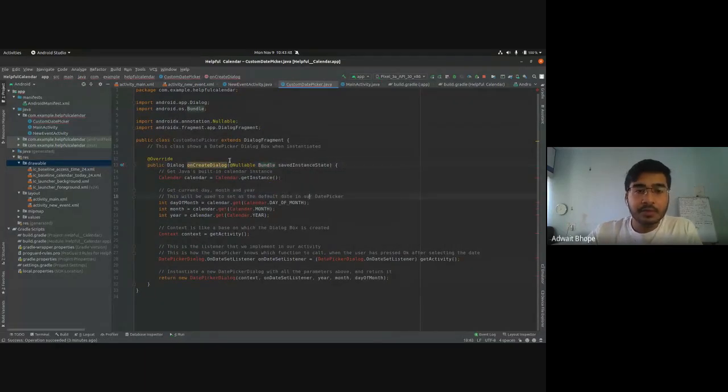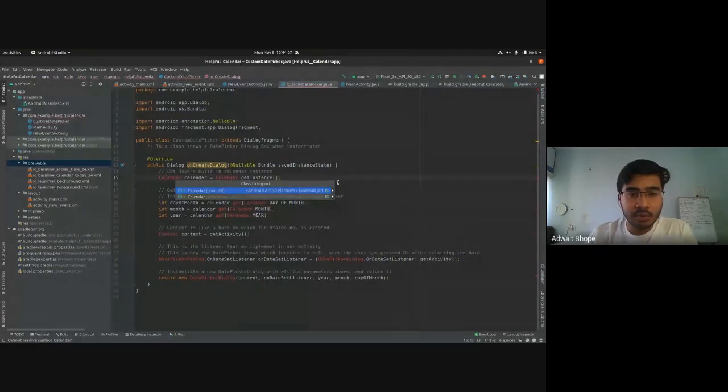Okay, so this function onCreateDialog is defined in dialog fragment and we are overriding it. So all of this needs to be exactly the same, the parameters and all. So we are not actually going to use this bundle, saved instance, states and so on. So don't worry about it, but it has to be the same, which is why it is present here. While importing calendar, import java.util if you get two options.